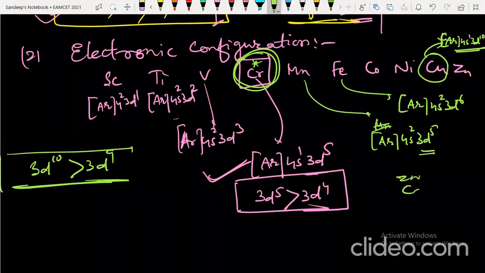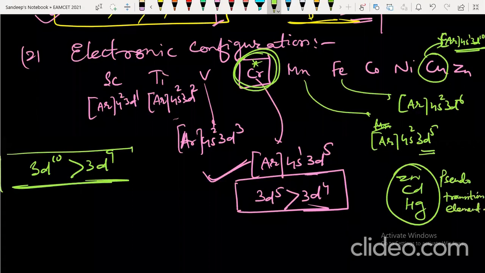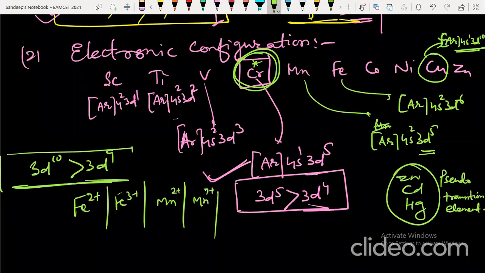Zinc, cadmium and mercury are regarded as pseudo transition elements. That you have to remember. So this is the second question they can ask. They can ask you the configuration of Fe2+, Fe3+, Mn2+, Mn7+. They can ask you V3+, Cr3+. They can ask you Co3+, Ni2+, and they can ask you magnetic moment.